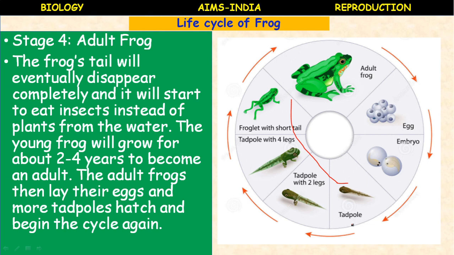First tadpole with only tail, then the tadpole with 2 hind limbs, then the tadpole with 4 legs, then a froglet with short tail. During this tadpole stage, it respires with the help of external gills, and once it reaches the froglet stage, lungs are developed, then it starts coming out of water and finally develops into an adult frog. Once again the life cycle begins. So this is the life cycle of a frog.